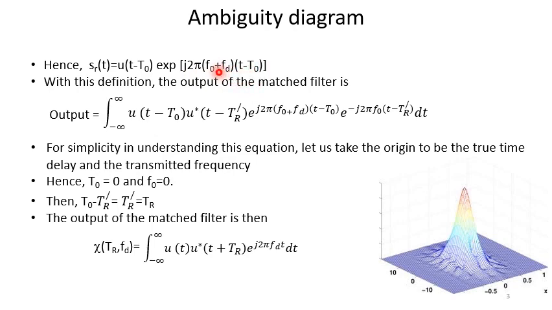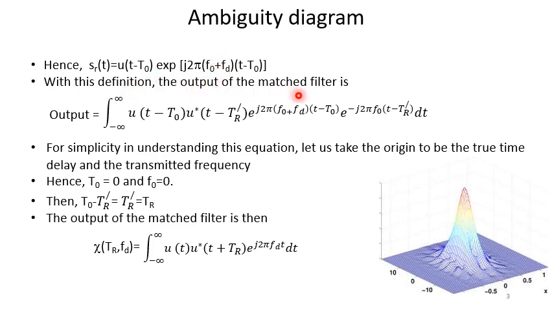We are considering only the plus sign for the sake of simplicity. It should be written as plus or minus, with minus for a receding target, but we have assumed a plus sign for simplicity.